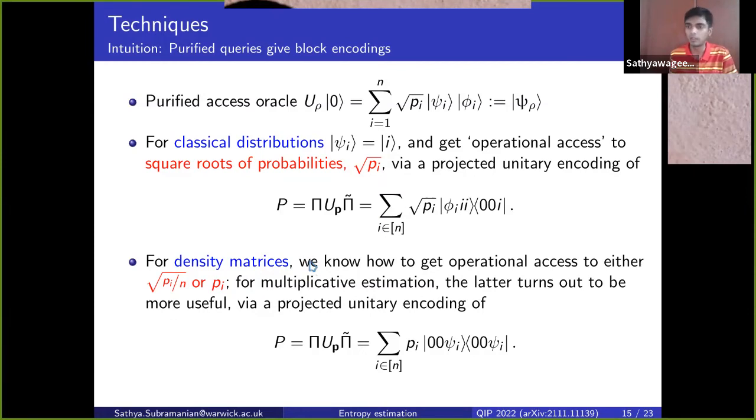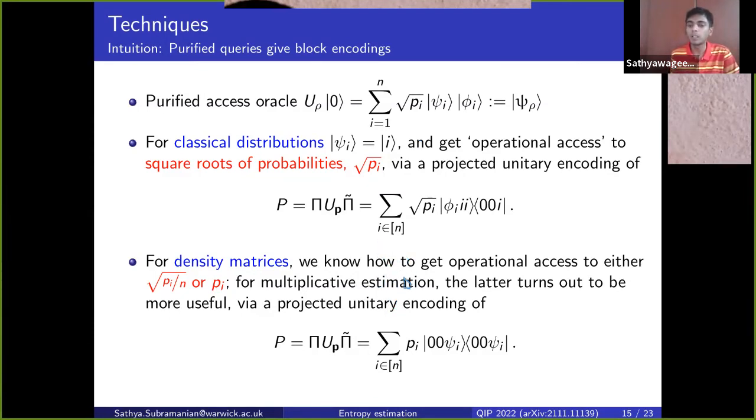directly in conjunction with all the other techniques that go in. And it's a cornerstone of the speedup. For quantum density matrices, we don't know what the diagonal basis of the state is a priori. So we don't know psi a priori. And this is a bit of a roadblock.